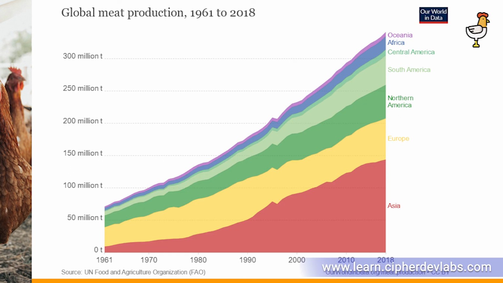If you look at this graph, you can see that the Asian meat production has exponentially increased, while Europe has just managed to double its capacity or meat production levels from 1961 to 2018. And also North America has slightly improved and South America as well.